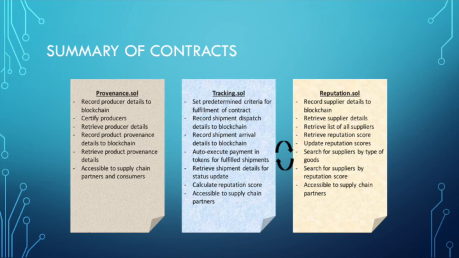The reputation contract is also only accessible to supply chain partners. It can be used to record supplier details to the blockchain, retrieve supplier details, retrieve a list of all suppliers, retrieve the reputation score of parties, update reputation scores, and search for suppliers by either the type of goods or their reputation score. The arrows between the tracking and reputation contracts indicate their interactivity when deployed on the blockchain, since the reputation score information is shared between both contracts.